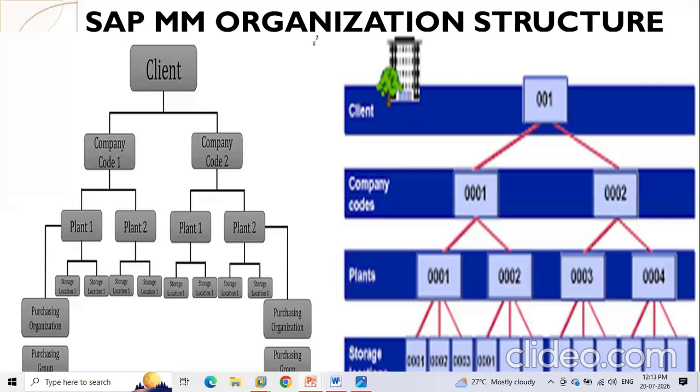Under that we will have the purchasing group. Purchasing group means any SAP user having an SAP ID. We will call them a purchasing group. It will be a 3-digit alphanumerical one created against the end user. This is how the SAP organization structure will work.